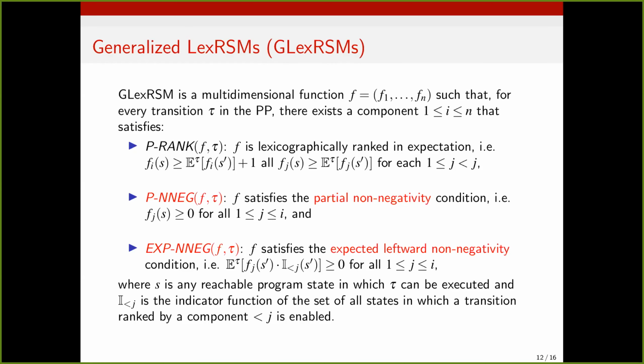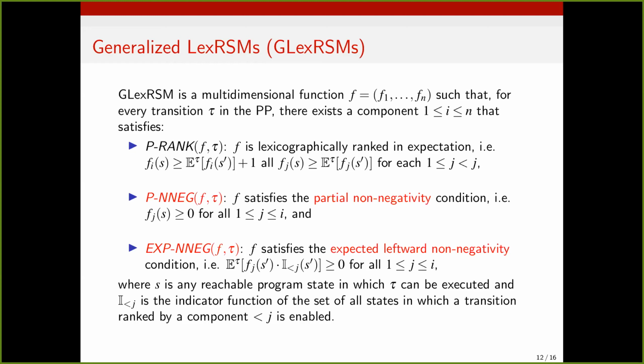So let me now define generalized Lex RSMs, or G-Lex RSMs. So again, a G-Lex RSM is a multidimensional function such that for every transition there exists an index i, which now satisfies three conditions. So the first is lexicographic ranking in expectation in the ith component, which is the same as before.